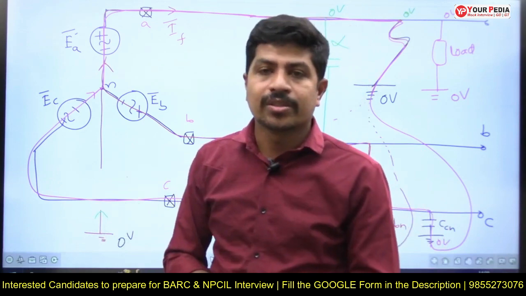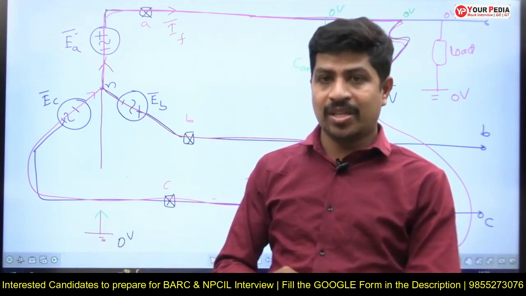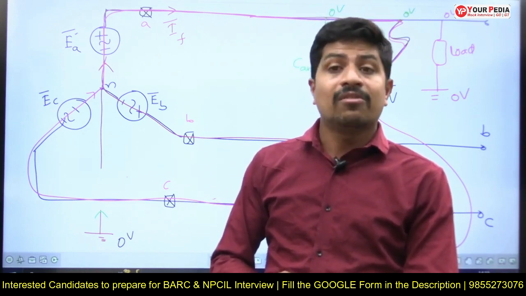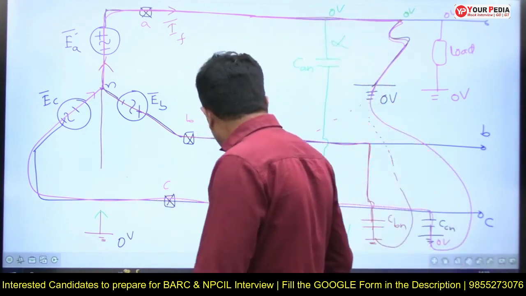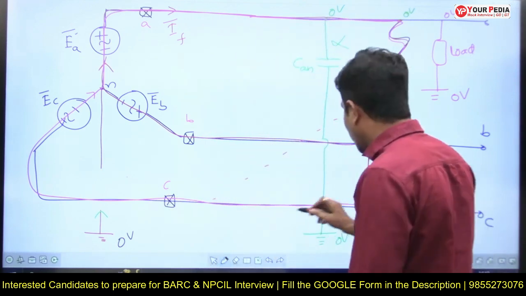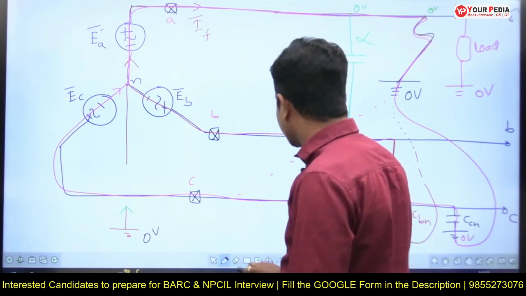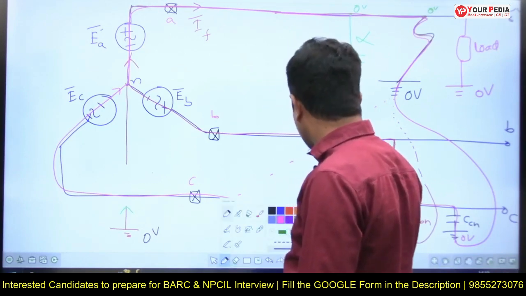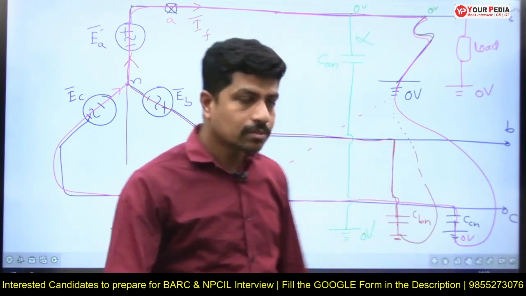Right? Another important problem that is going to happen here is that insulation will get damaged due to the rise of voltage in the other healthy phases. If you tell this point, then the interviewer will ask why the healthy phases' voltage is rising. This problem is called arcing grounds. What is happening here? I will tell you. Observe.